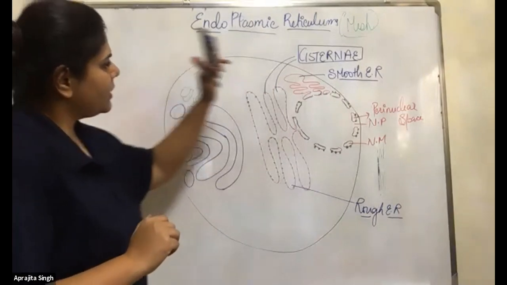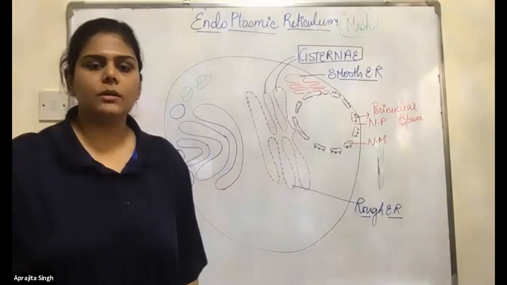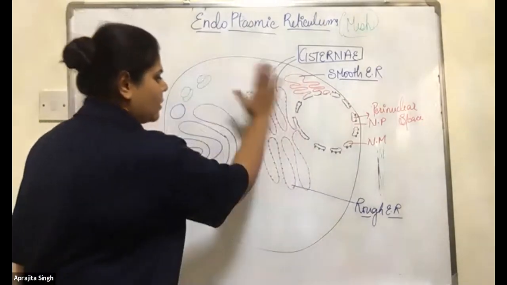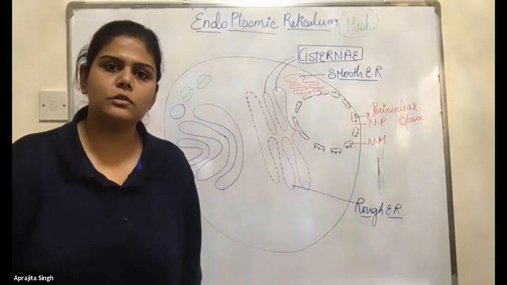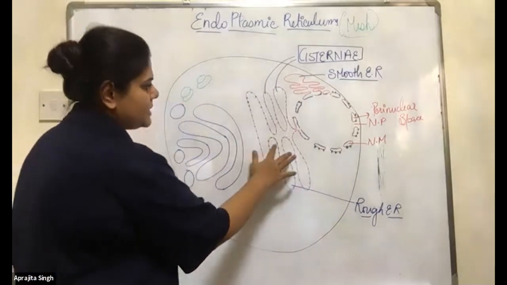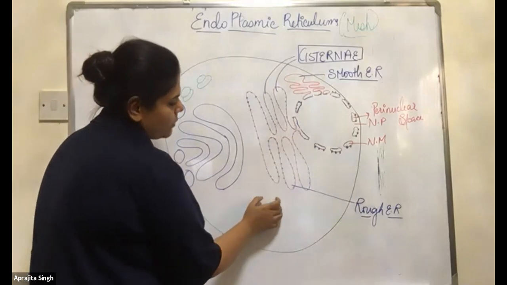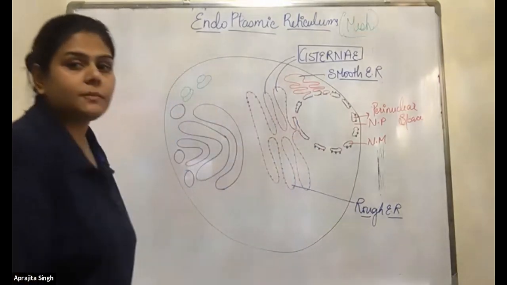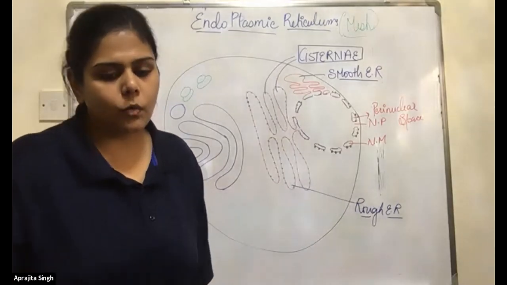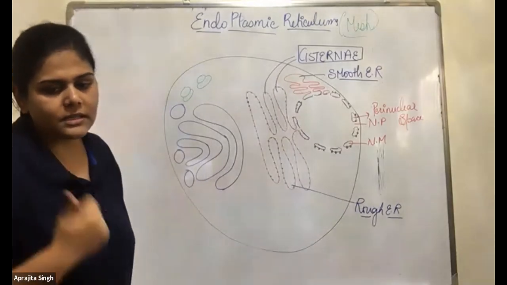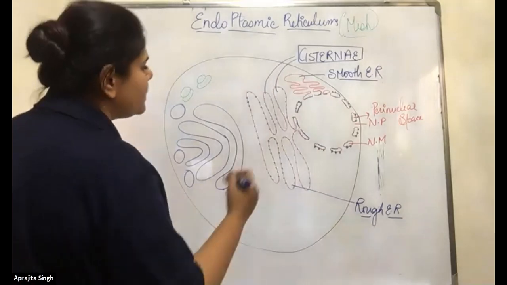Now, this is the endoplasmic reticulum. They have the cytoplasm outside and they have the cytoplasm inside also. In the inside also and the outside also, the cytoplasm is present because the organelles are present in the cytoplasm. So, what is the name given to the inside? It's a luminal space.